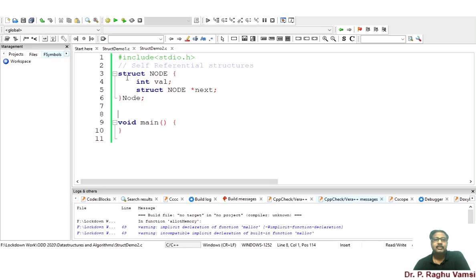If a structure refers to itself, or is referred to by itself via a pointer, then such structures are said to be self-referential structures. These are important for building complex data structures such as trees and lists. That is the reason this is very important.